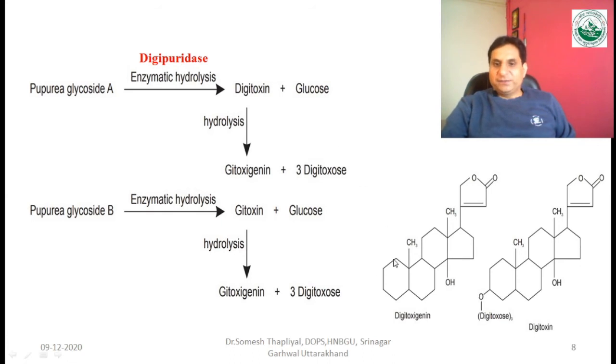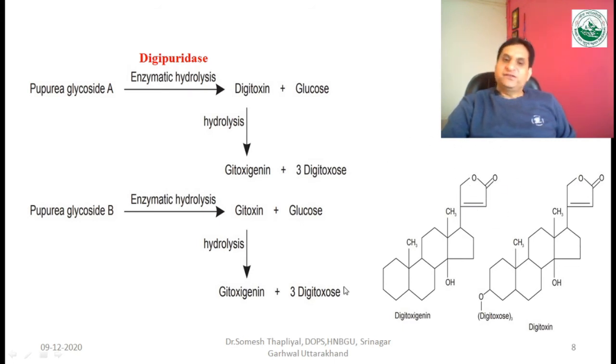If you see the numbering this way, 1, 2, 3, 4, 5, 6, 7, 8, 9, 10, 11, 12, 13, 14, 15, 16 and 17th. At the 17th position there is the 5-membered ring, and in the structure of bufadienolides, in place of the 5-membered ring there is a 6-membered ring.